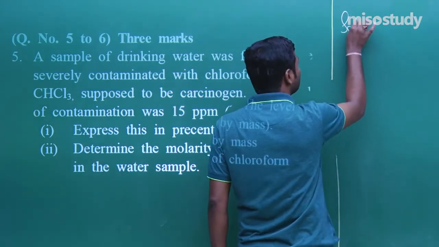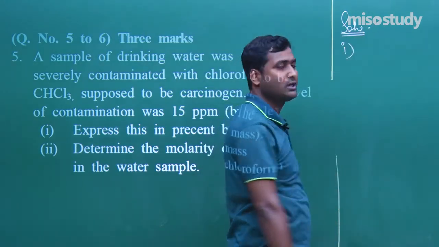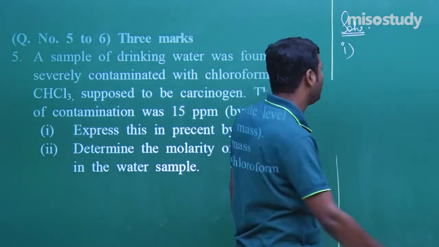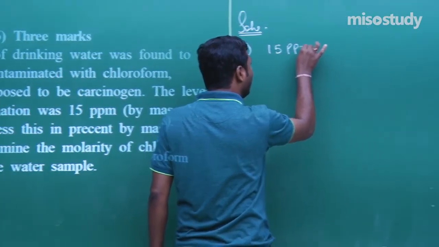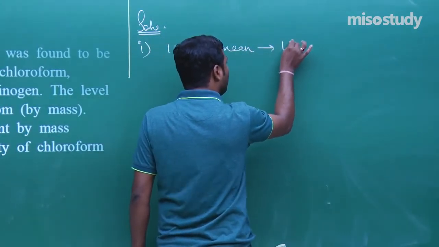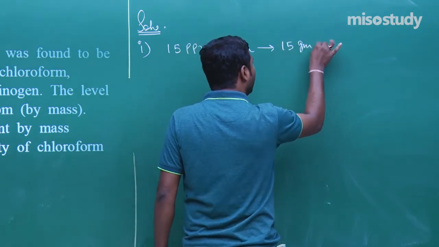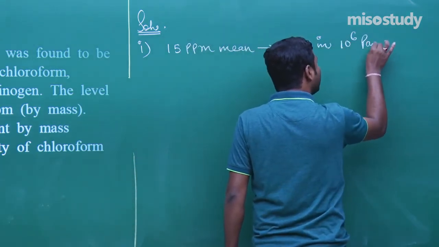So let's start the solution. How to solve? Write here solution. Put here question number 1. Listen carefully to what I am telling. 15 ppm means 15 gram in 1 million, that is 10 to the power 6 parts.